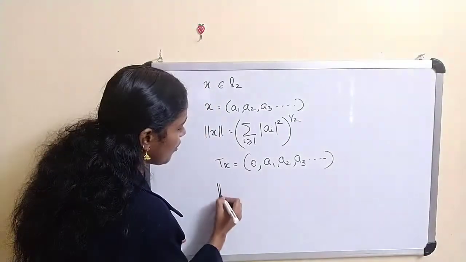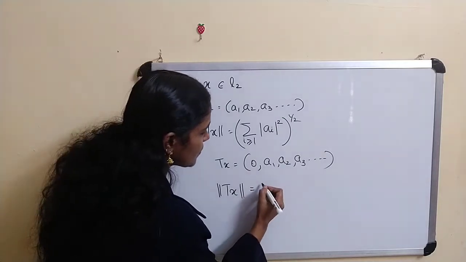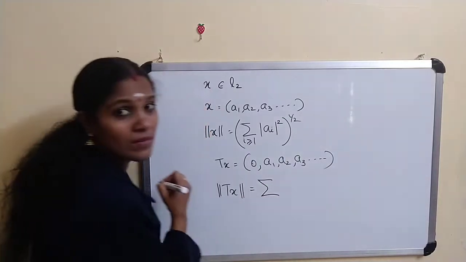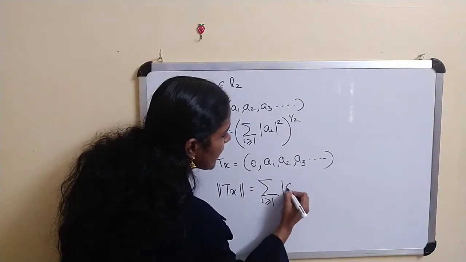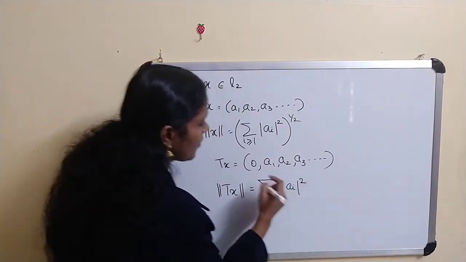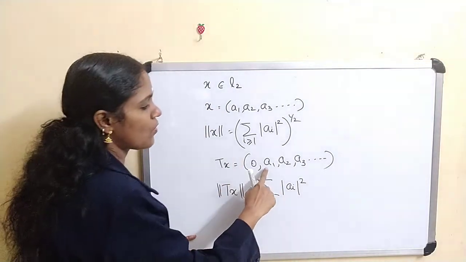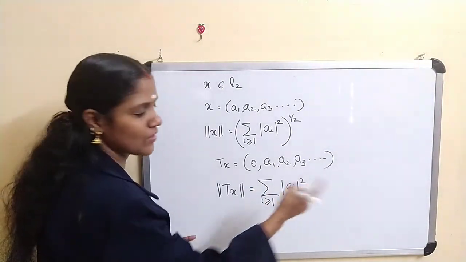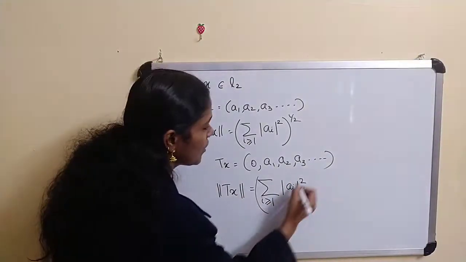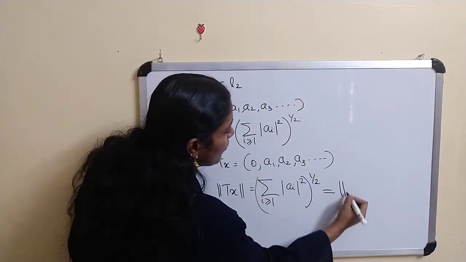Now what about norm of Tx? By definition this is equal to the sum over i greater than or equal to 1 of mod ai whole square. Why? For the first position the value is 0, and for all other positions it is a1, a2, a3, etc. Therefore this value is whole square, whole raised to 1 by 2, and this is the same as our norm of x.